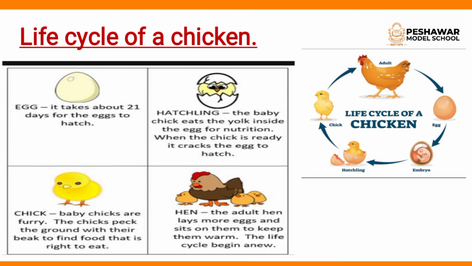This chick will grow and grow to become an adult hen. And this hen will lay eggs again and the chick will come out of the eggs. After this the chick will grow and grow to become an adult hen. And the adult hen will lay eggs again. This life cycle will go on non-stop.